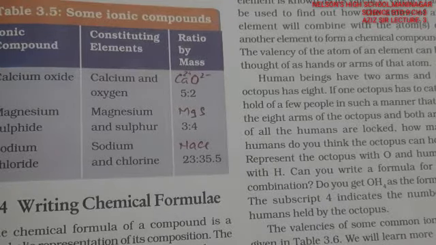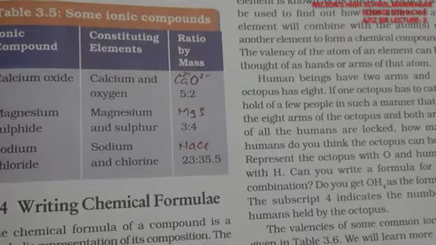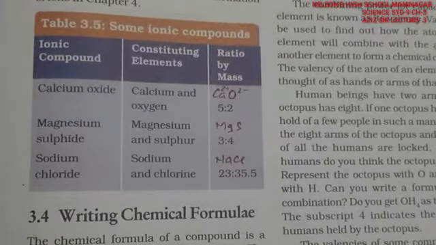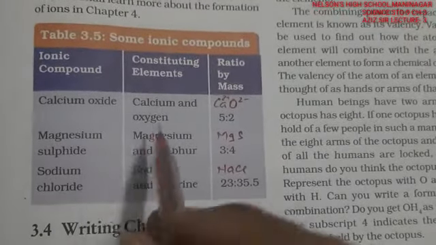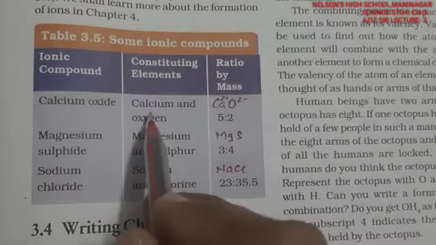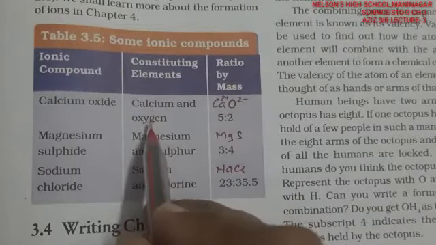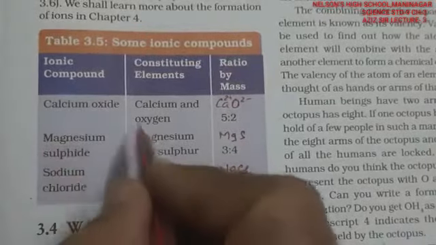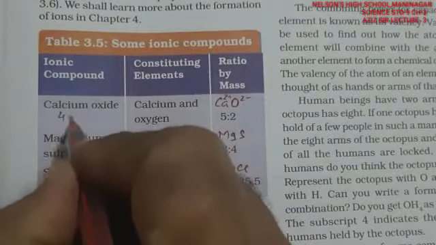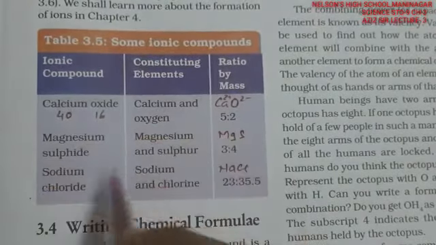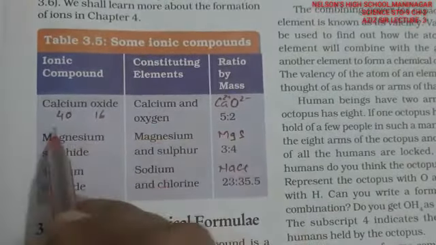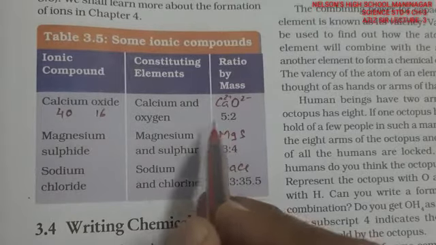We will learn further how the formulas are created and how they form in ratios. Here in terms of masses, calcium mass is 40 and oxygen mass is 16. If you divide by 8, this will be 5 and 2, so the ratio comes out to be 5:2.